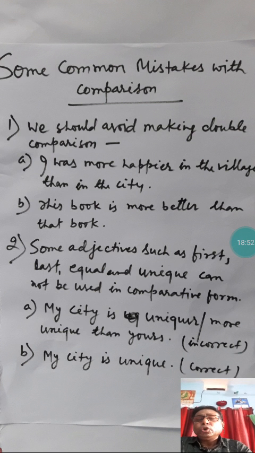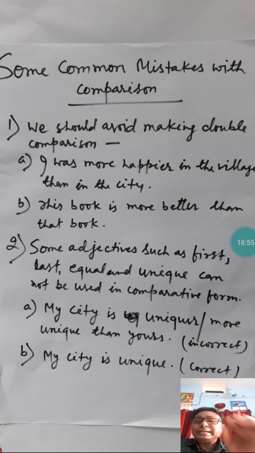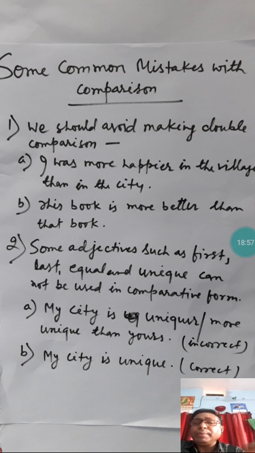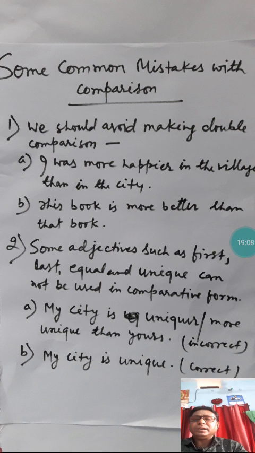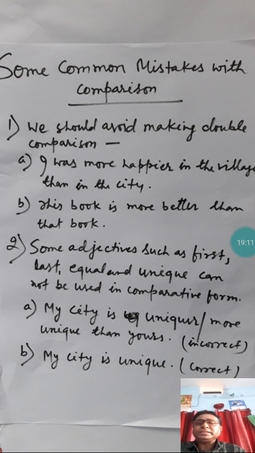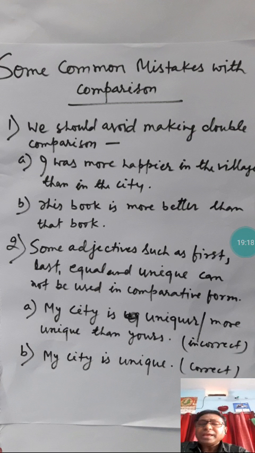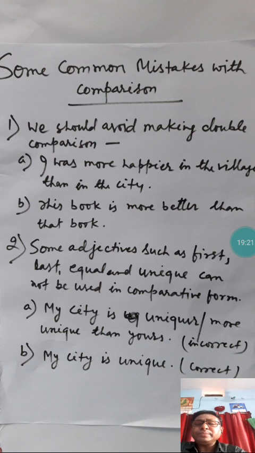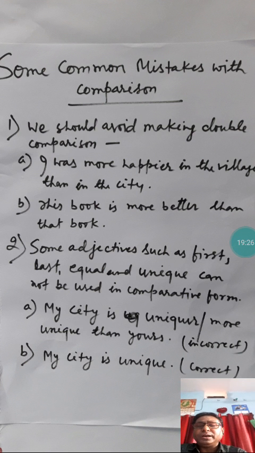Let us see. We should avoid making a double comparison. Sometimes you use double comparison. In what way? You see the example. I was more happier in the village than in the city. Here more happier is wrong, because happier itself is the comparative form. Happy, happier, happiest. But sometimes in a hurry or by slip of tongue we use more before happier, or more before better. So this is wrong.